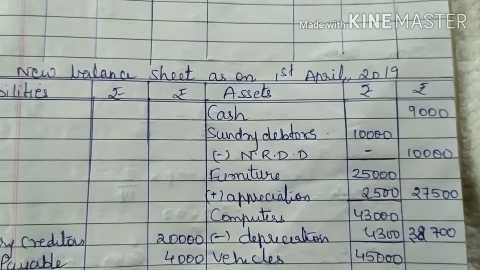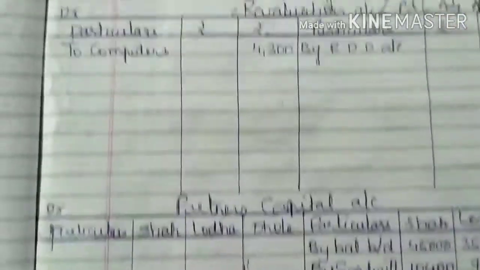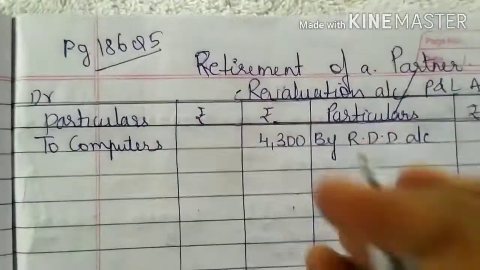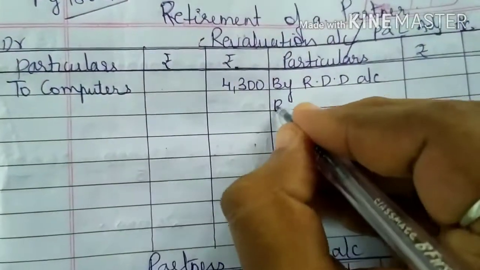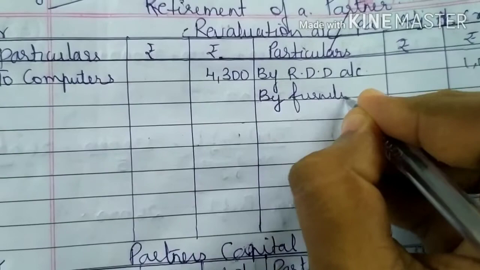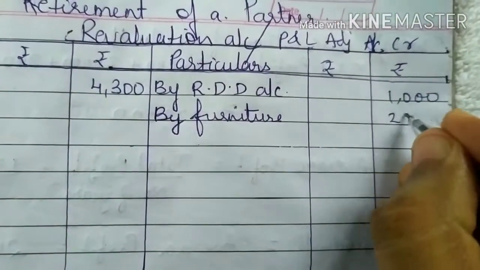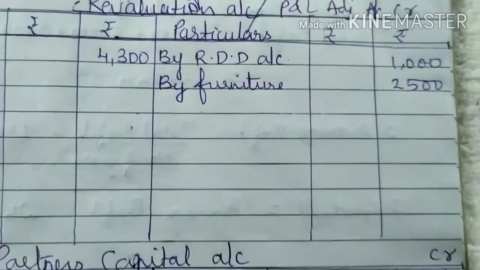Appreciation है, बढ़ गया वैल्यू 2,500, will give you 27,500. So furniture appreciation by furniture account will give you 2,500.